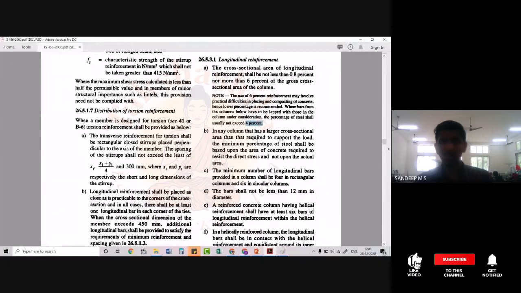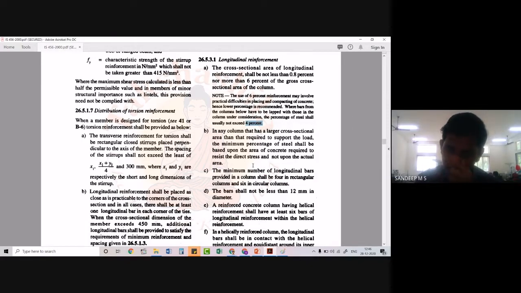So what we have to do is find out the exact amount of area required for carrying the load, and we have to ensure that the minimum percentage is 0.8 based on that, or the maximum percentage of 6 percent is based on that. That is what they are focusing on here, the minimum percentage of steel. So in any column that has a larger cross-sectional area than that required to support the load, the minimum percentage of steel shall be based upon the area of concrete required to resist the direct stress and not upon the actual area. That is what is mentioned in clause B.